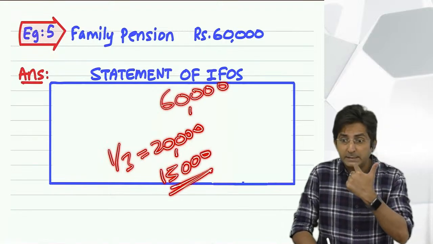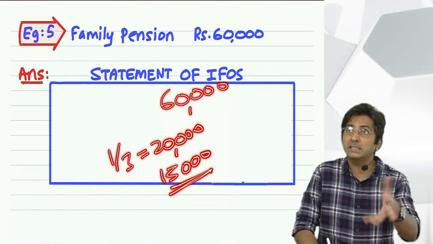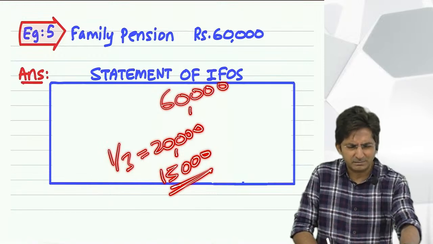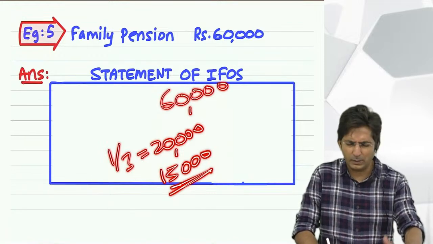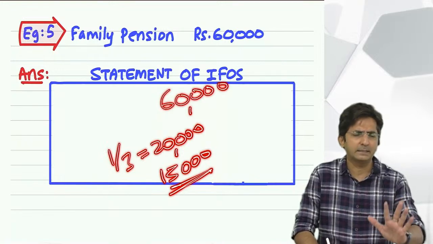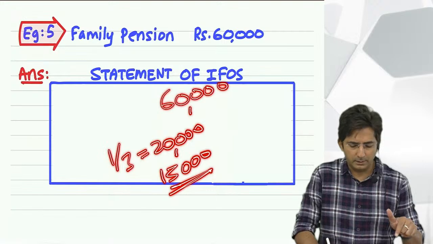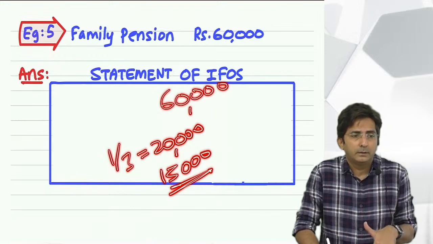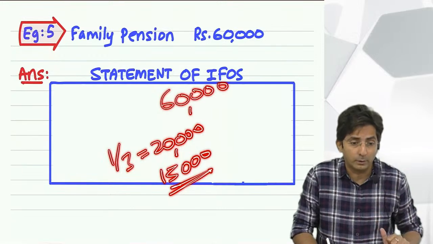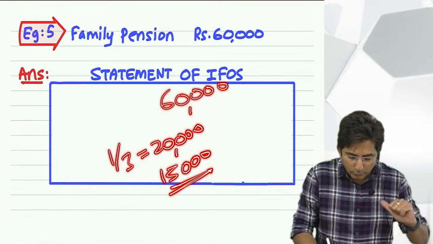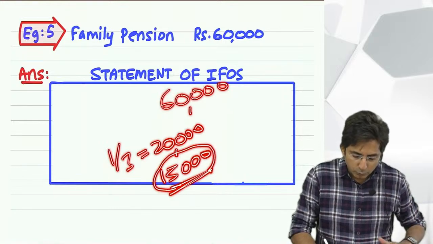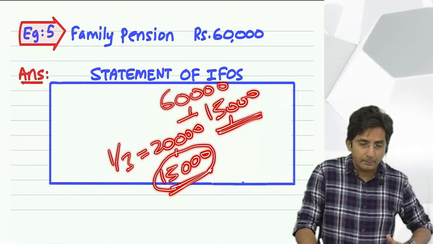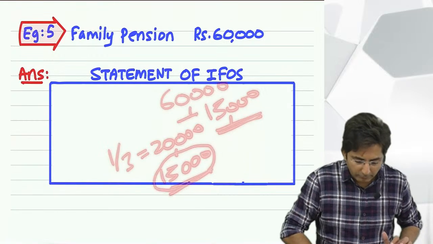See, this 15,000, which I have been saying you have to learn by heart, it is not just a casual amount I am saying. 15,000 is fixed. One third is also fixed. Learn it by heart. One third and 15,000. There are two things. But then one third should be compared with 15,000, whichever is lower. You should say whichever is lower. And see, out of 20,000 and 15,000, what is lower? 15,000. So from 60,000 I will deduct 15,000, and in the outer column I will write 45,000.